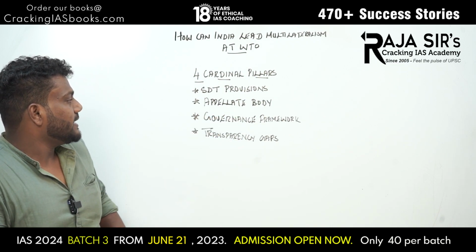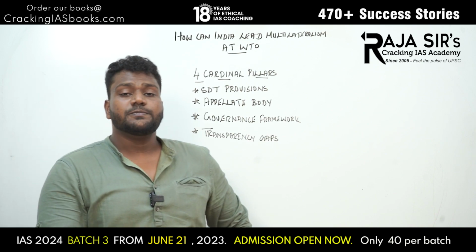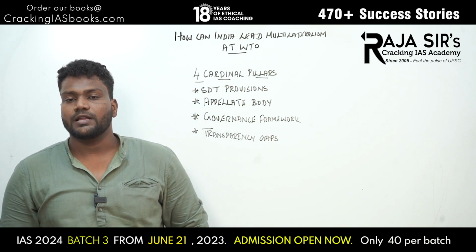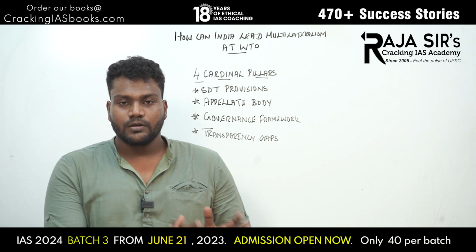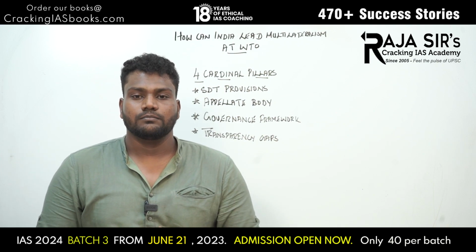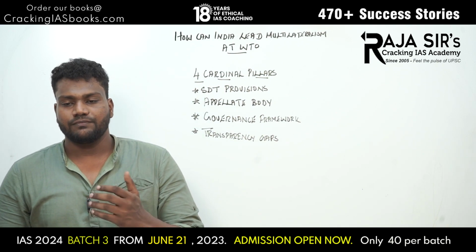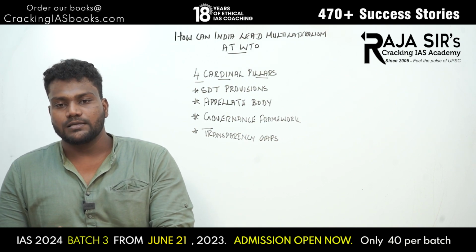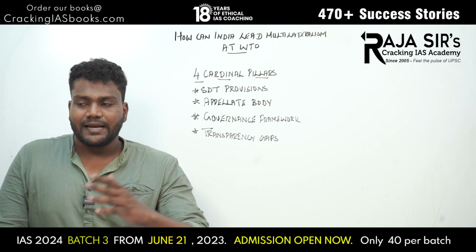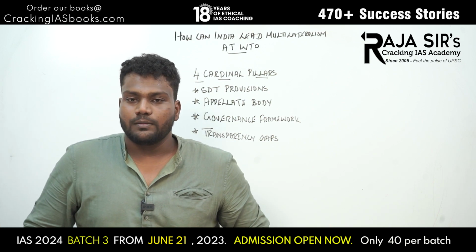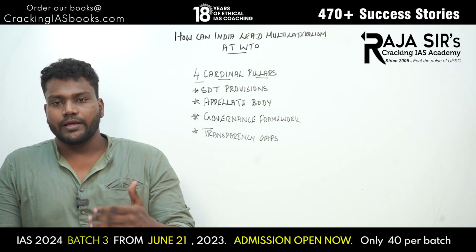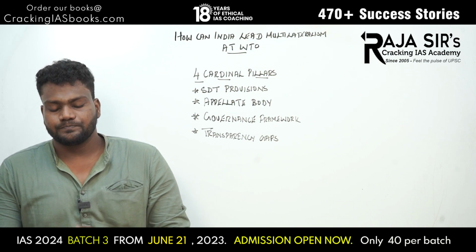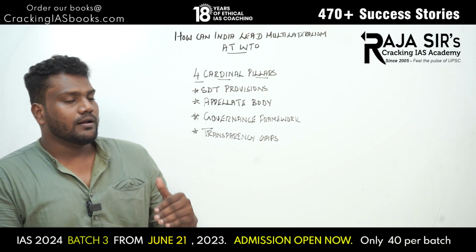Another thing is the appellate body. We all know that the dispute settlement mechanism of the WTO has two preliminary stages. The first stage is the dispute panel, and the panel's report goes to the appellate body, and then it goes to the dispute settlement body, which is also the General Council. The General Council only sits as the DSB. So yes, appellate body reforms.